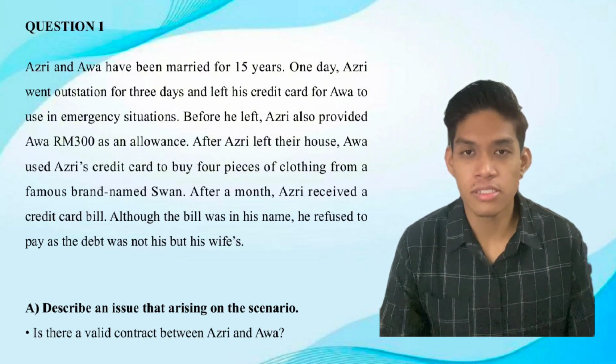Question A. Describe an issue that arises in the scenario. My answer is: is there a valid contract between Azri and Awa?